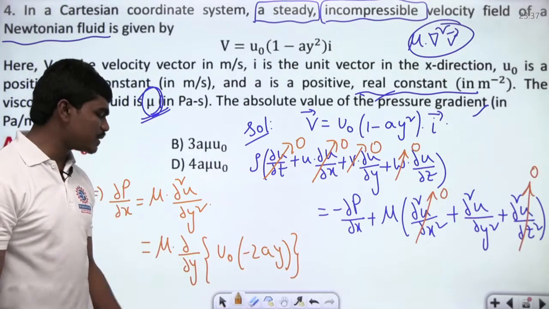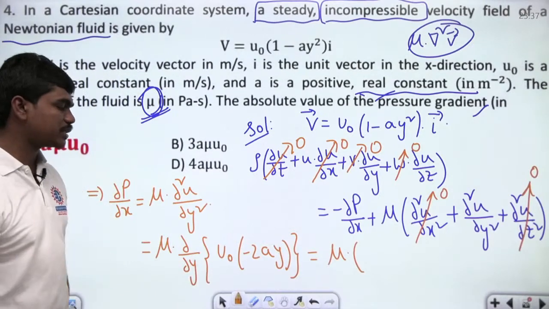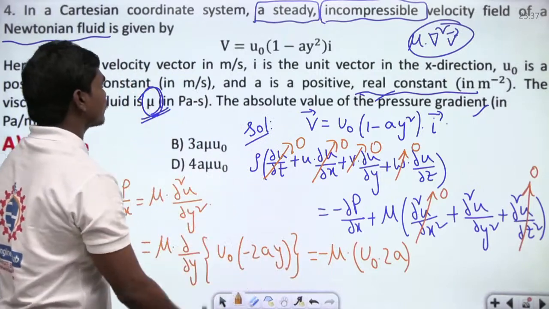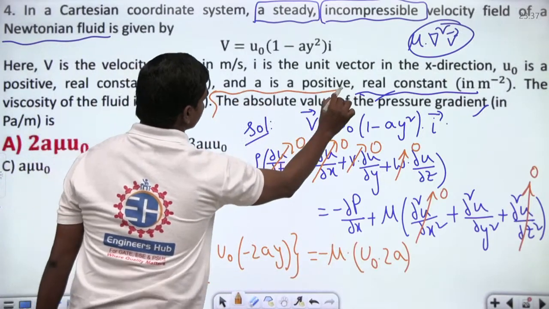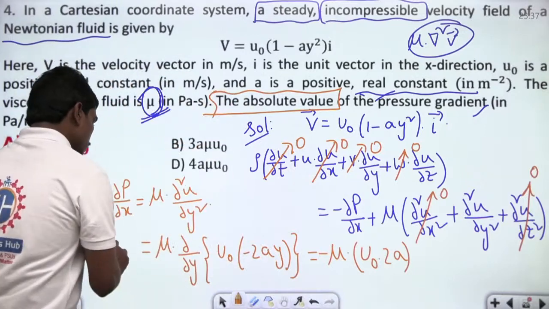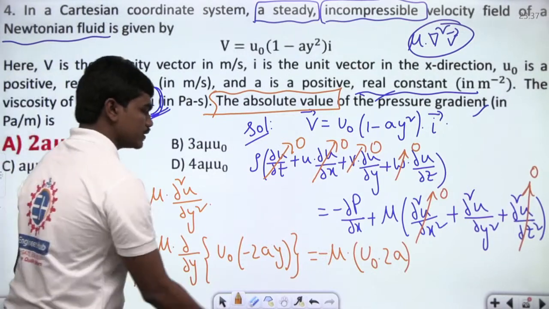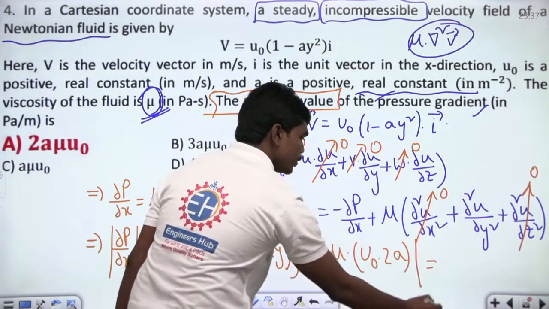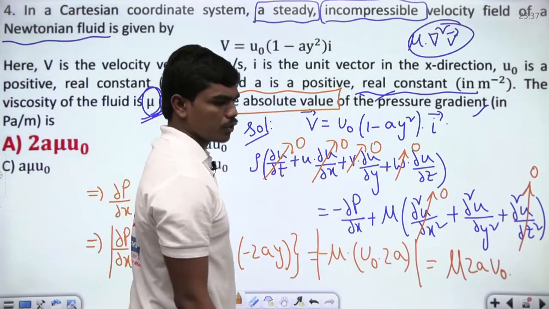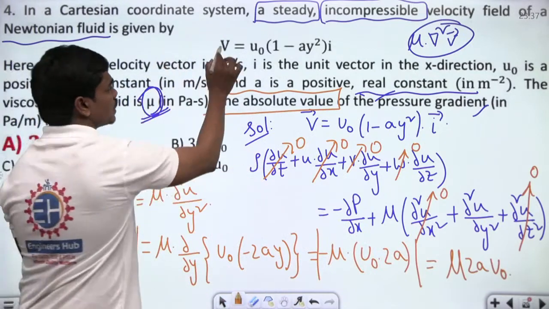So once again, if you differentiate partially with respect to y, this implies mu into u naught into 2a, of course with a minus sign. But here in the question they are asking you for the absolute value. In the options you can see they didn't give any minus sign at any point. So they are asking you for the modulus of del p by del x, which is mu times 2a u naught, or 2a mu into u naught, both are same. So definitely this is the pressure gradient in the direction of flow for this given velocity vector.